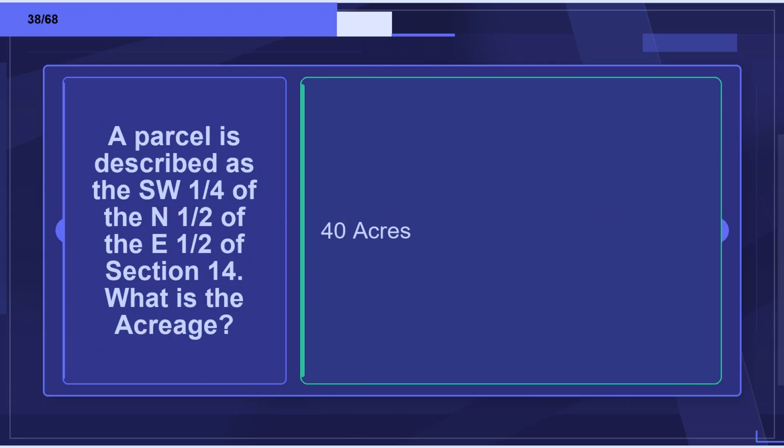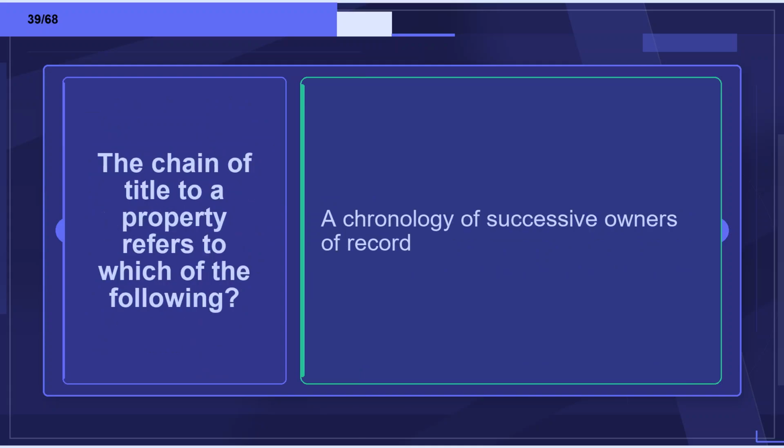Flashcard 38. Term: A parcel is described as the SW1/4 of the N1/2 of the E1/2 of Section 14. What is the acreage? Definition: 40 acres. Flashcard 39. Term: The chain of title to a property refers to which of the following? Definition: A chronology of successive owners of record.